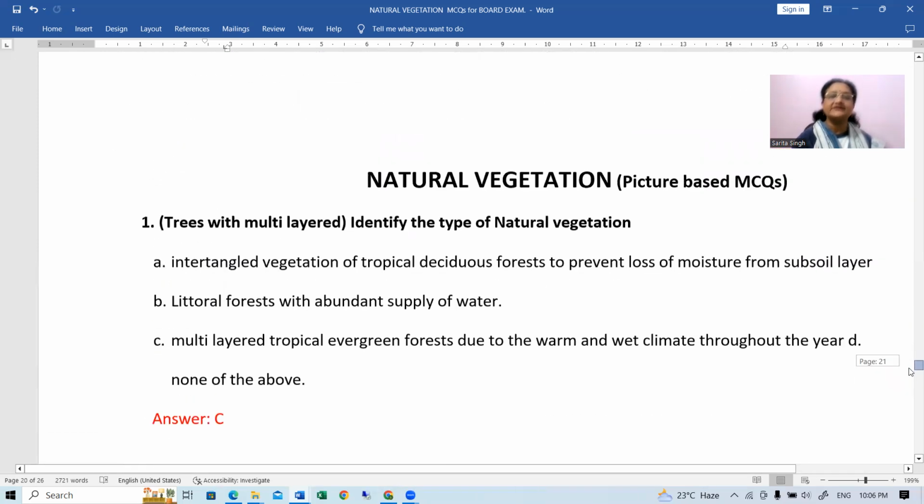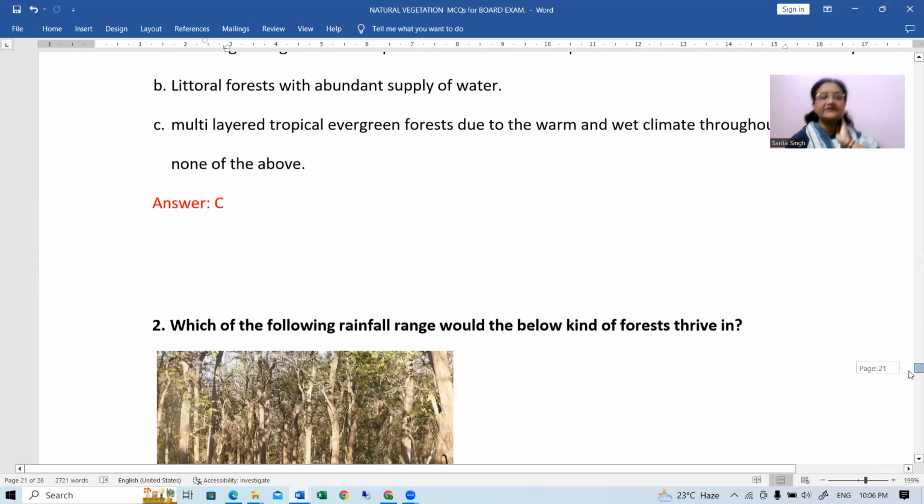Okay. Then come to next, natural vegetation. Here also a few pictures are there related to which the questions are given over here. Okay. Number one, trees with multi-layered branches, intertangled vegetation. Tropical deciduous, no. Littoral forest with abundant supply of water. Multi-layered tropical evergreen forest due to the warm and wet climate throughout the year. So C will be the correct answer for this.